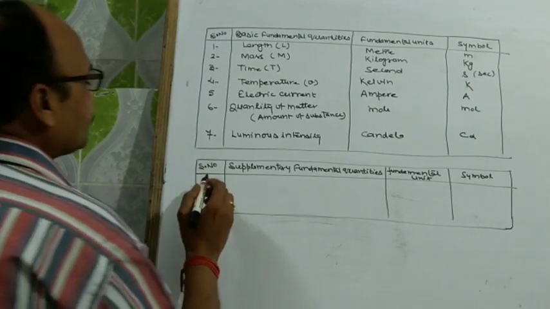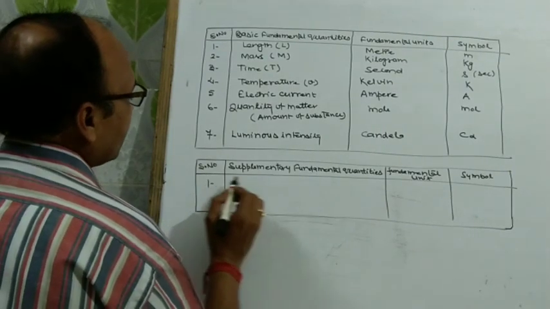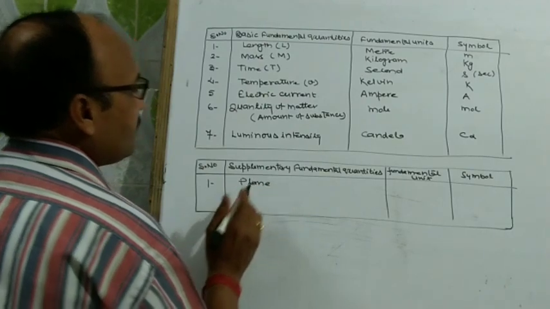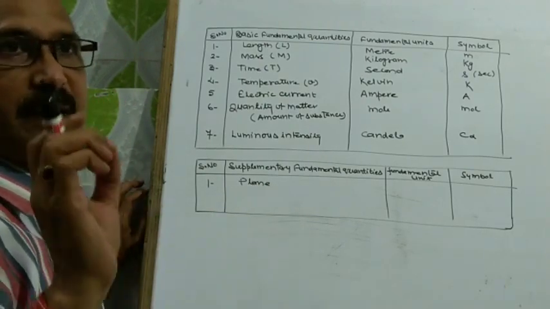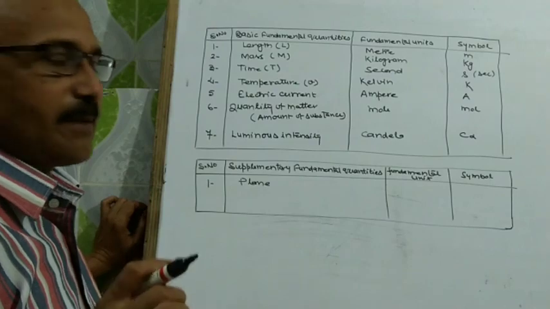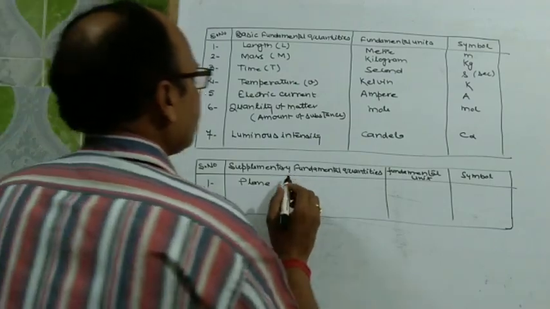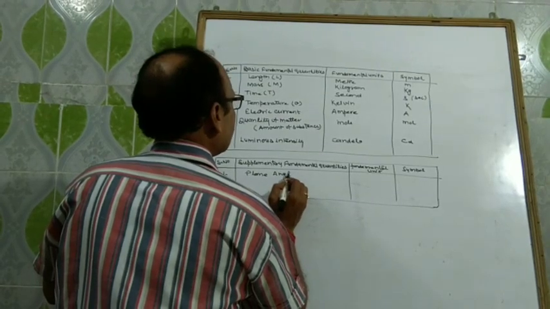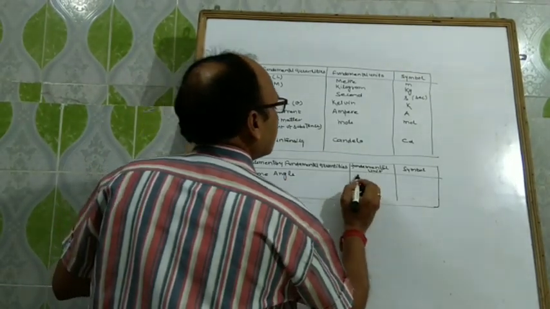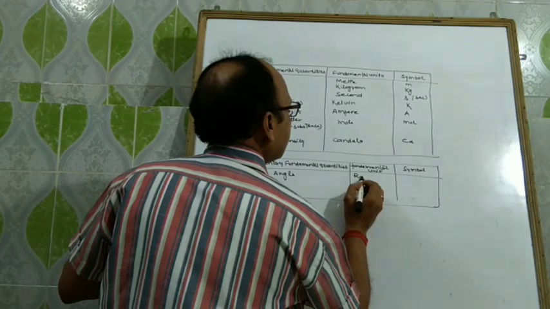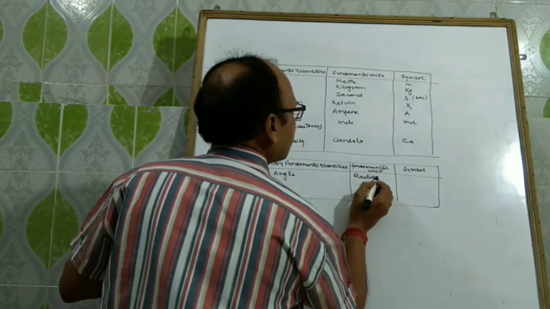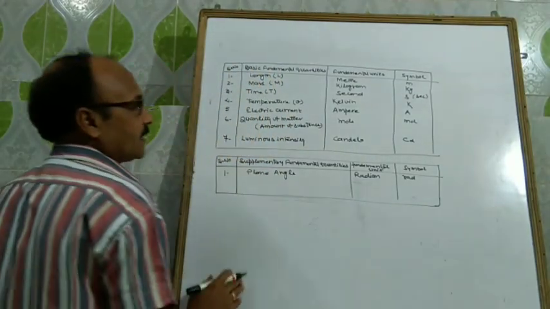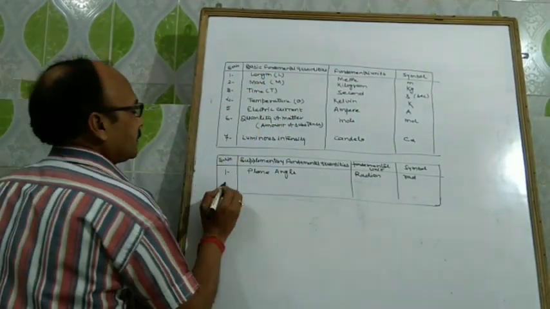In this, first of all, plane angle. Plane angle means two dimensional angle. Its unit is radian. Its symbol is rad, a small rad.